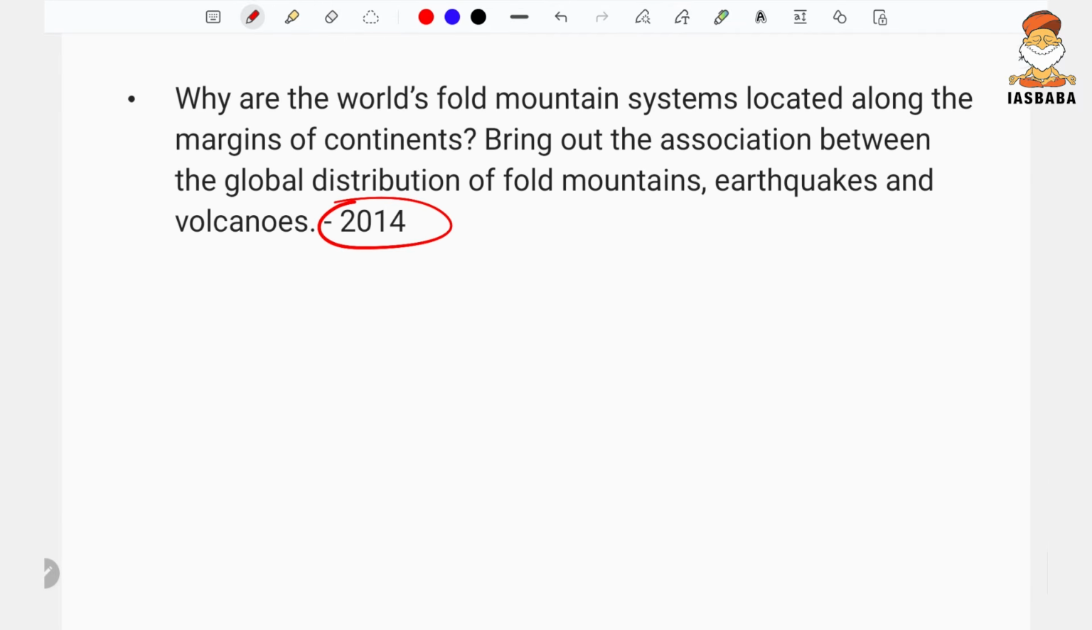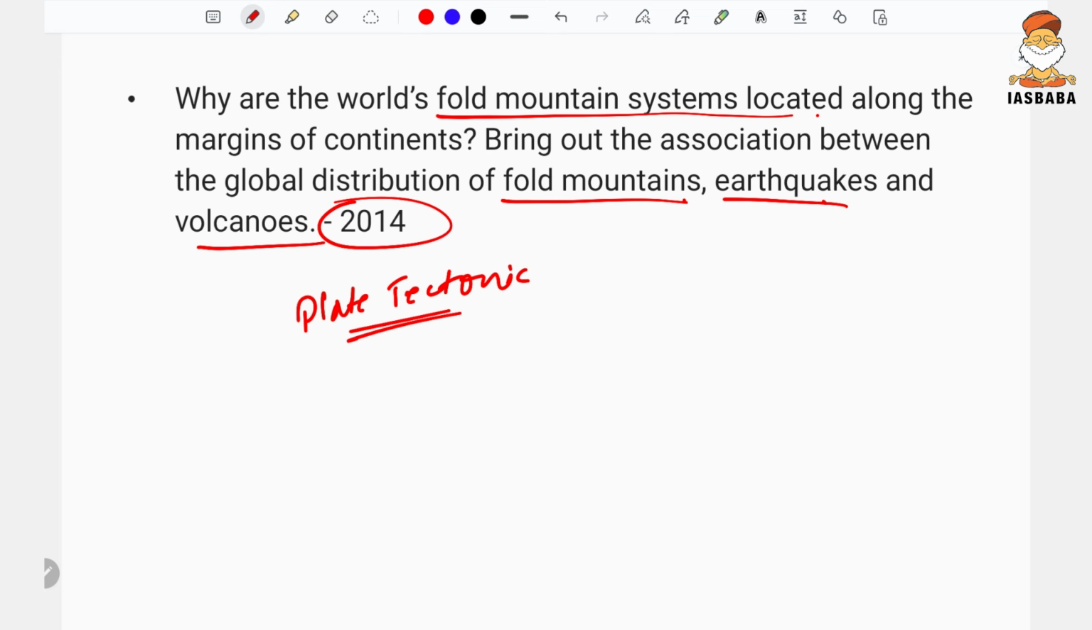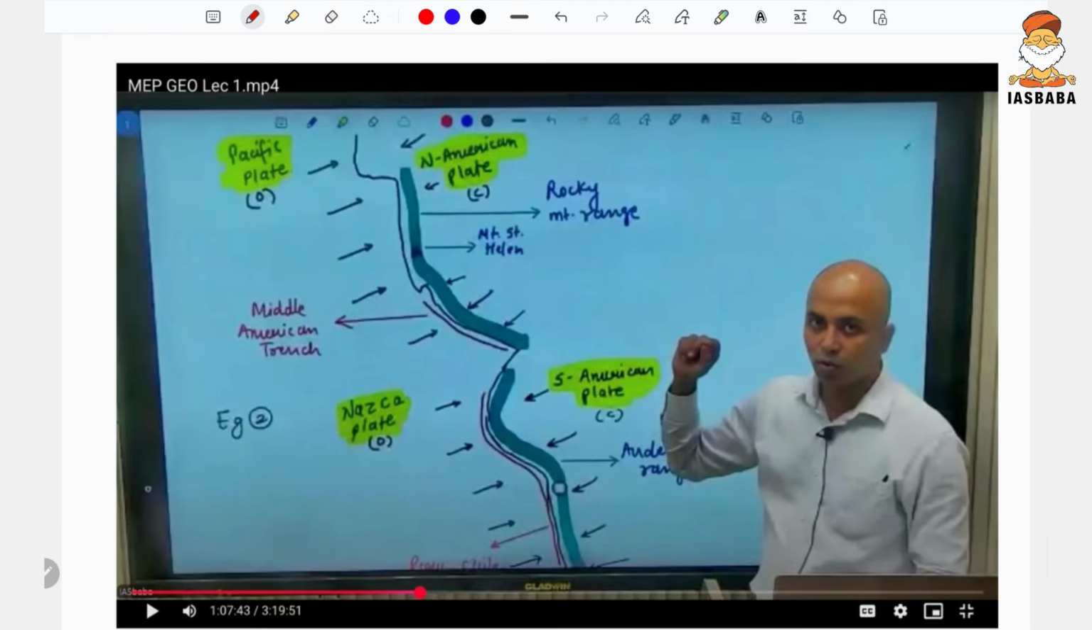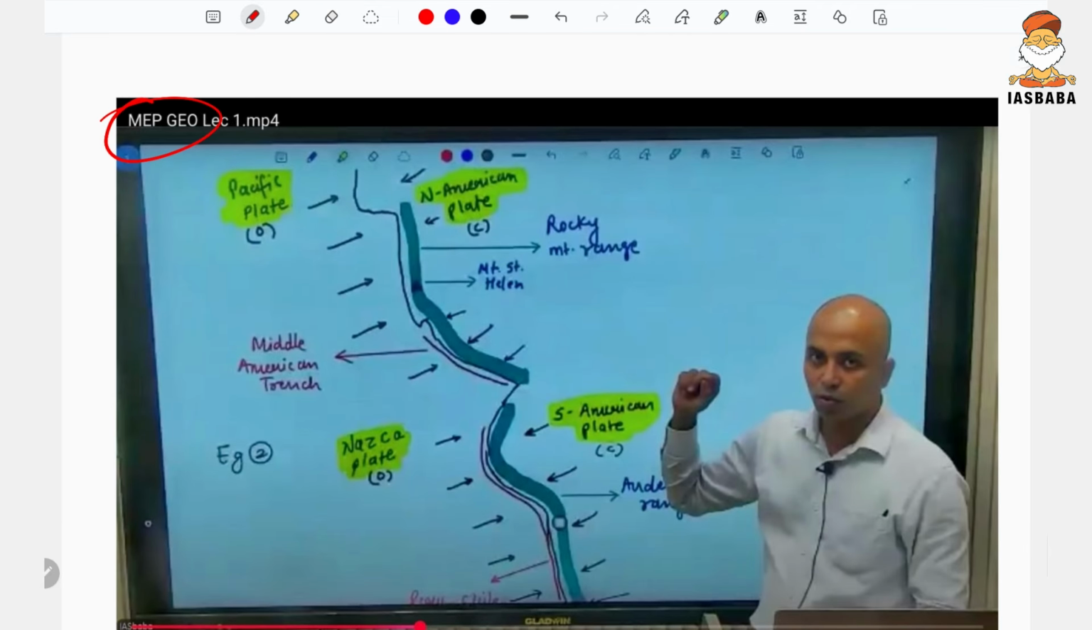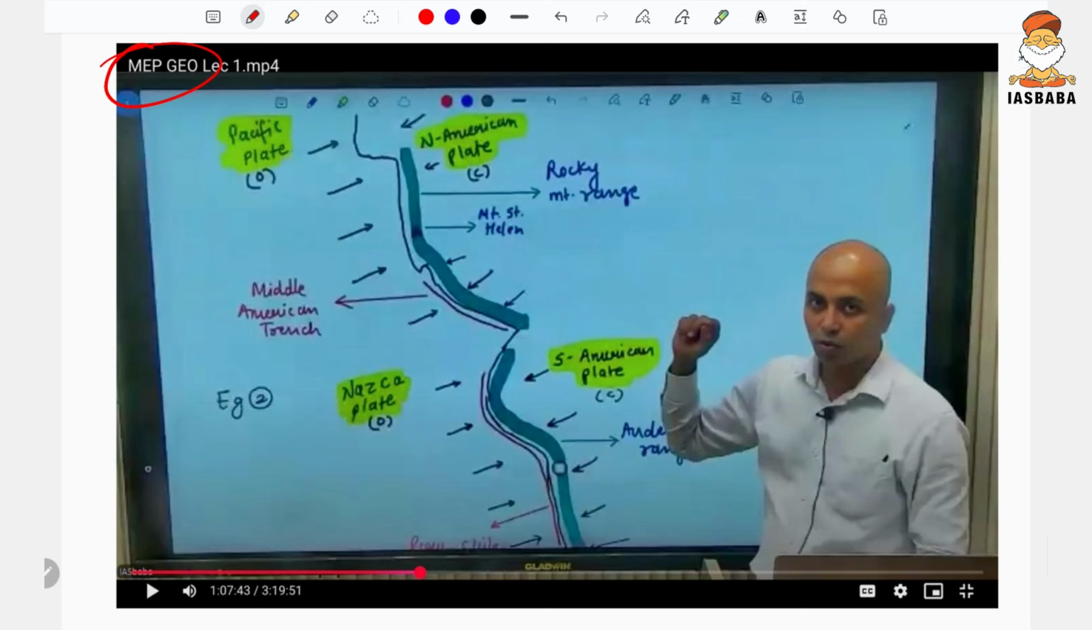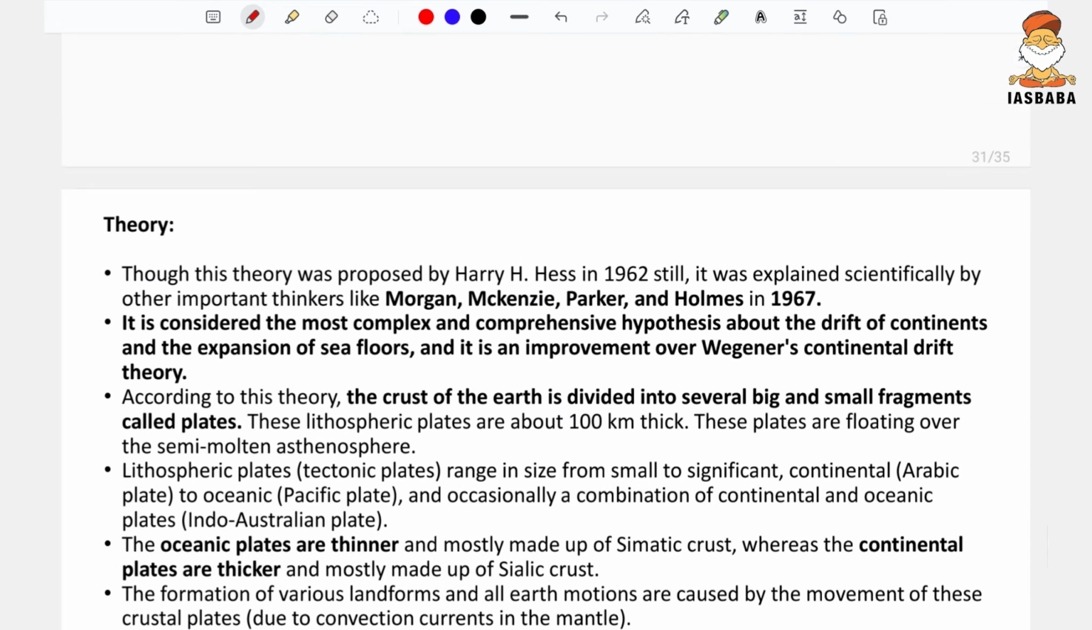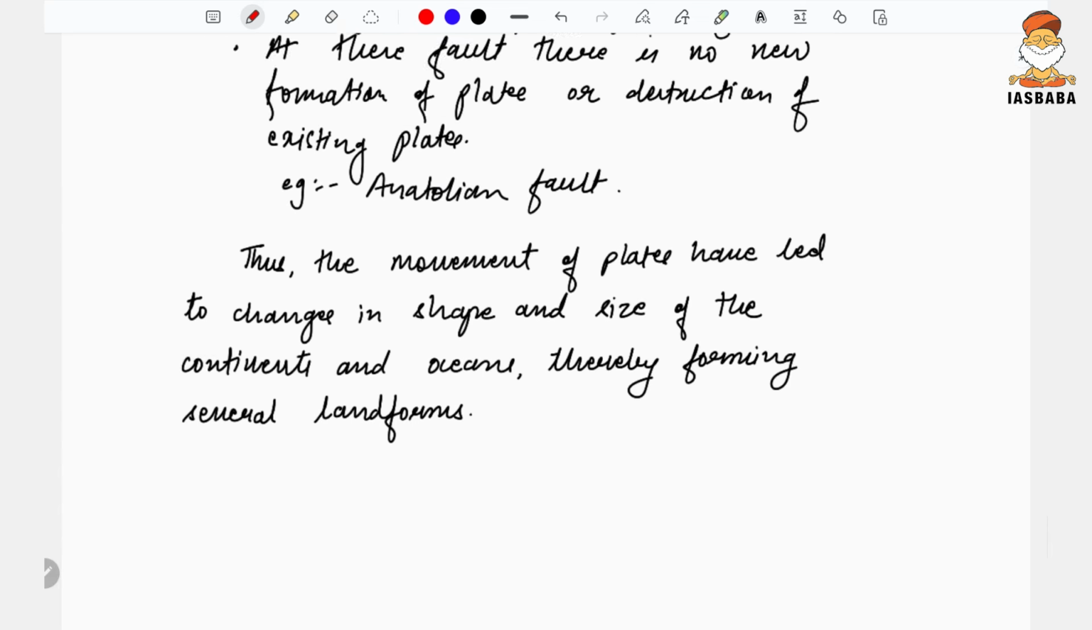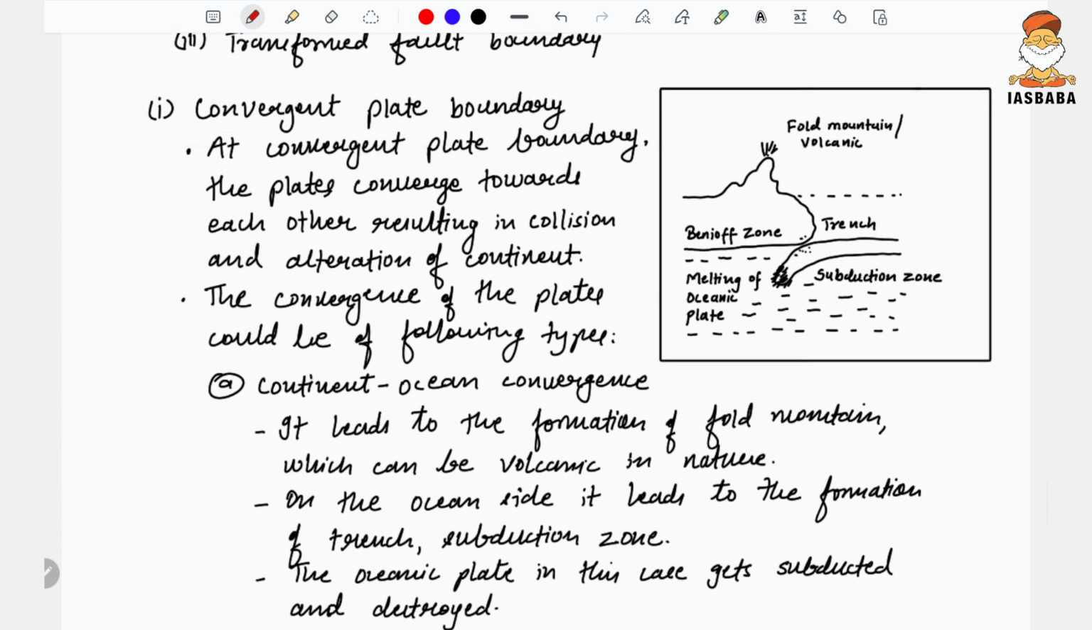See, in 2014 there was a similar question: how are the world's fold mountain systems located along the margins of continents, and bring out the association between the global distribution of fold mountains, earthquakes, and volcanoes. In this case, it is a question related to plate tectonics. The question being asked is on similar lines, and this was already taught in the exclusive program by me with respect to tectonism in the plates. This is the content that I had delivered, and here is the question.